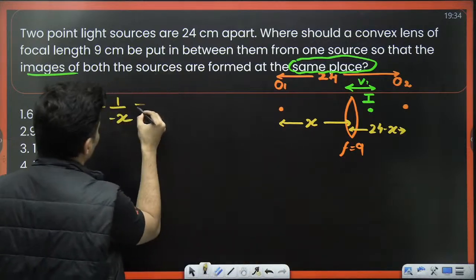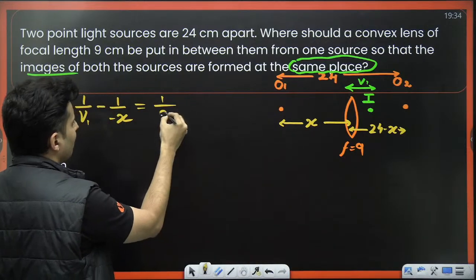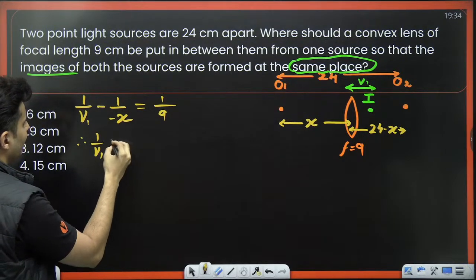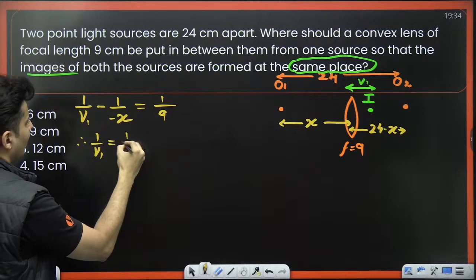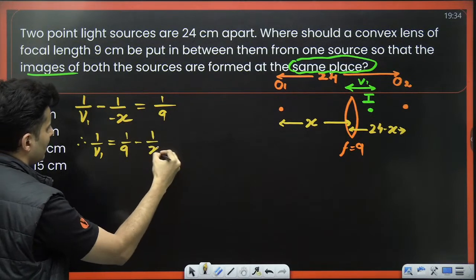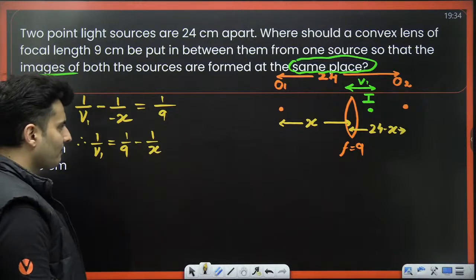This is equal to 1 by f, and f is basically plus 9. Therefore, 1 by V1 is equal to 1 by 9 minus 1 by x, because minus minus is plus, and it goes to the other side as minus. So that is 1 by V1.